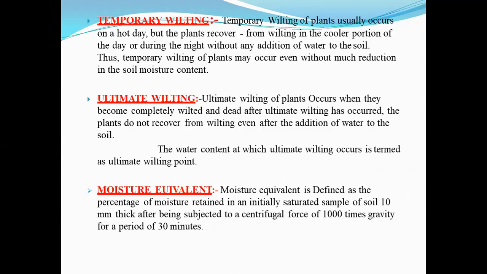The water content at which ultimate wilting occurs is known as the ultimate wilting point. And when it is expressed as a percentage, it is called the hygroscopic coefficient. The average value of the hygroscopic coefficient is about 67% of the permanent wilting percentage, right?